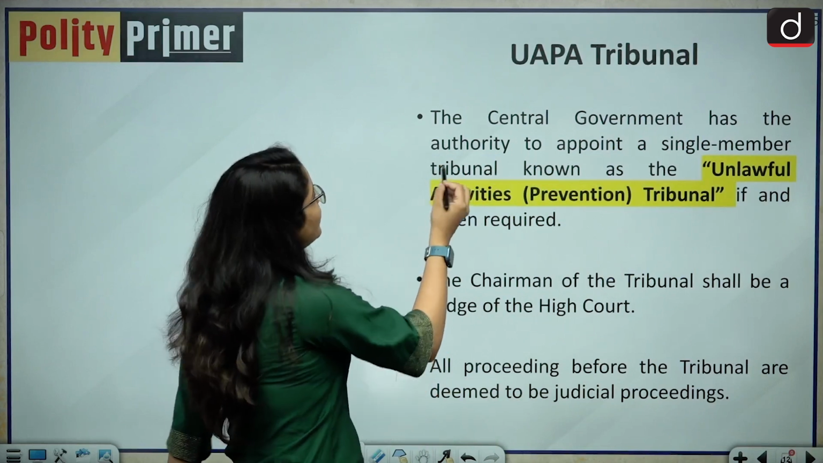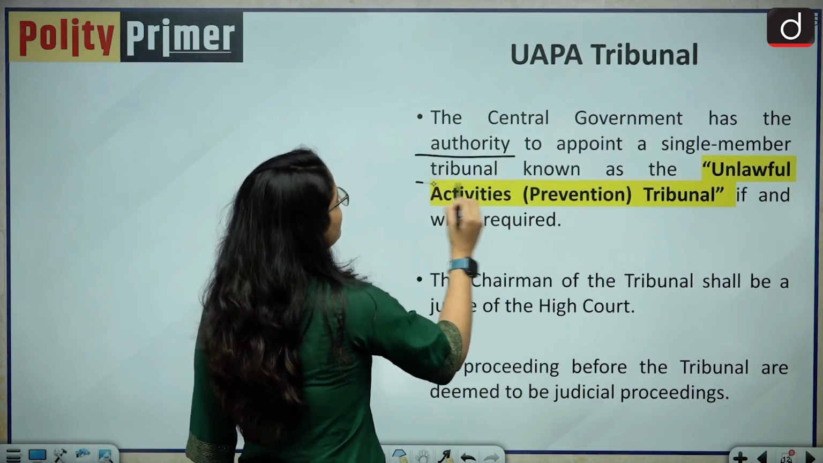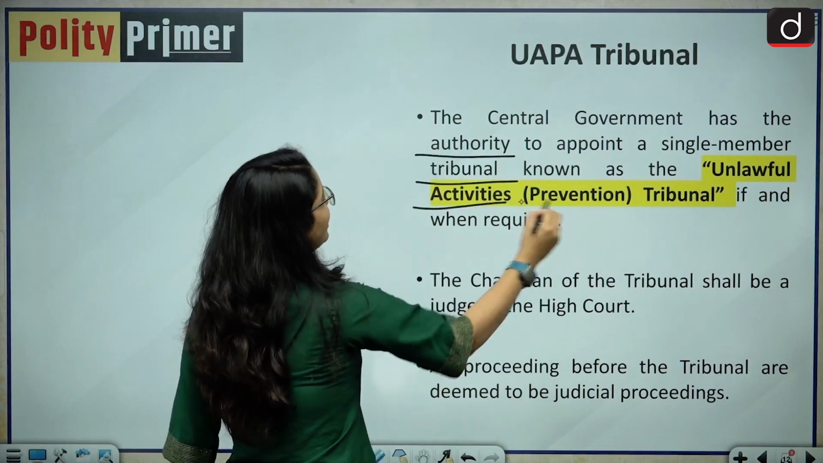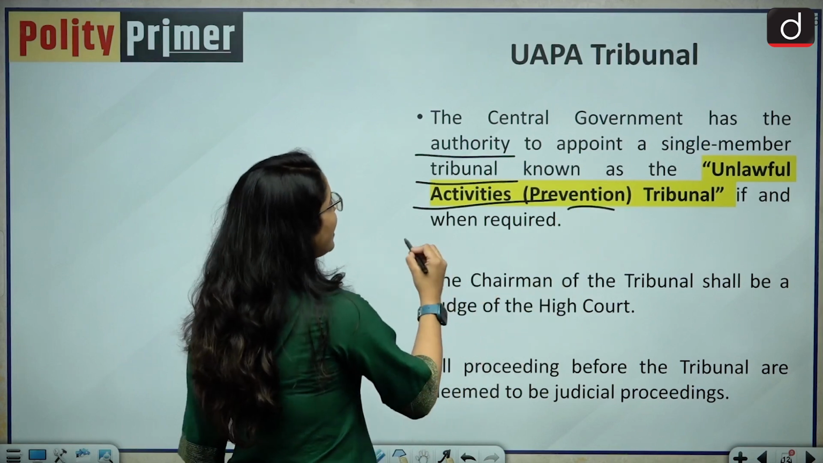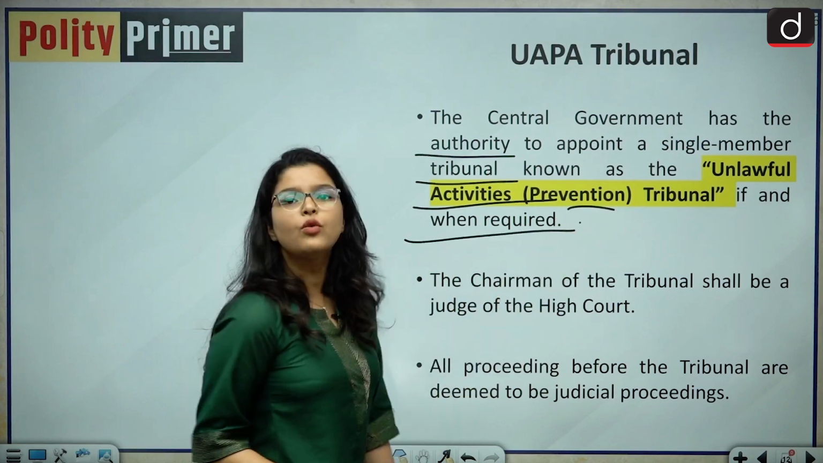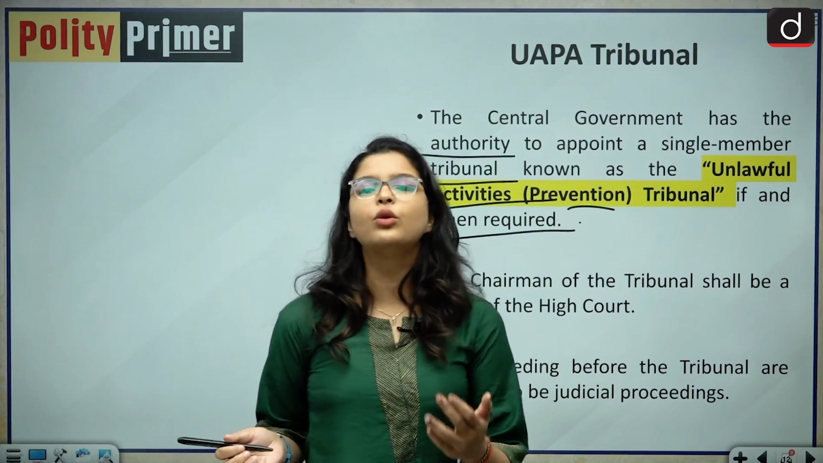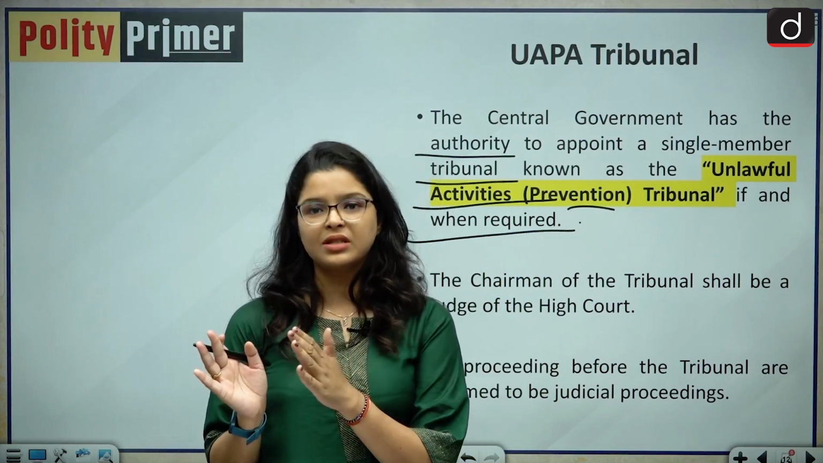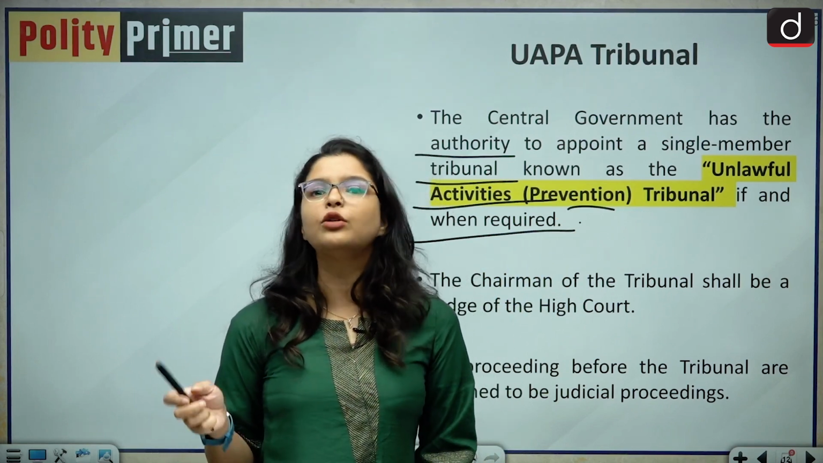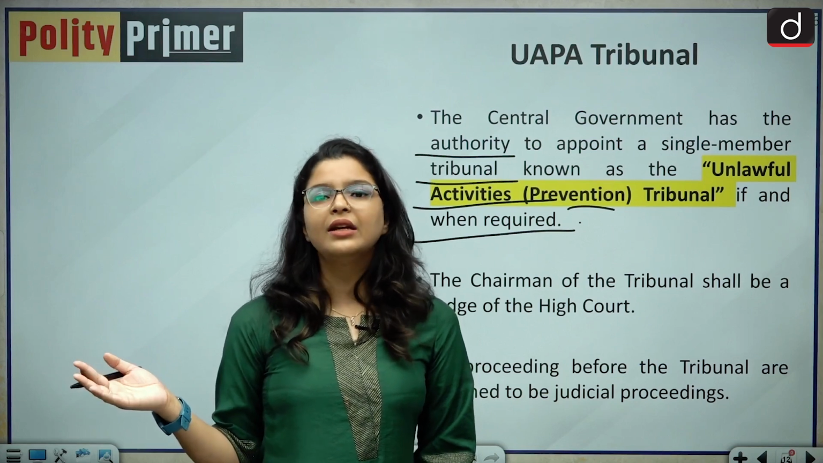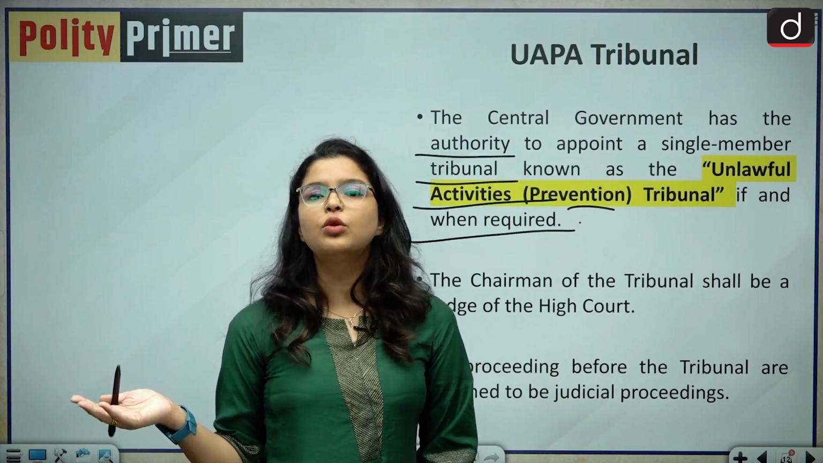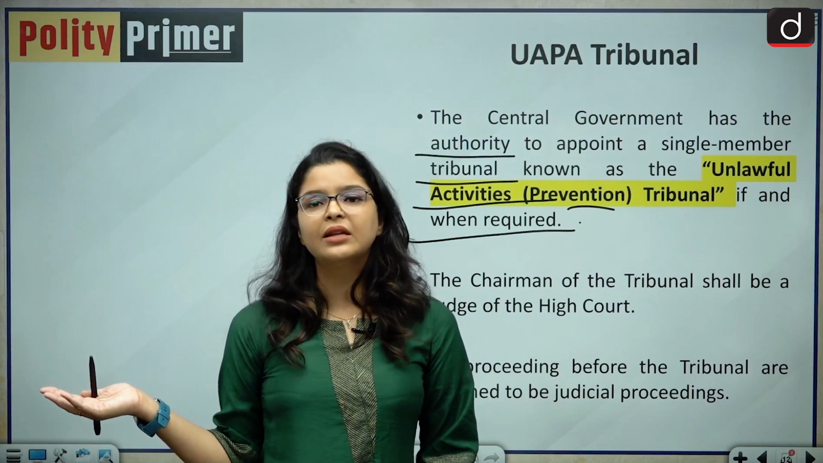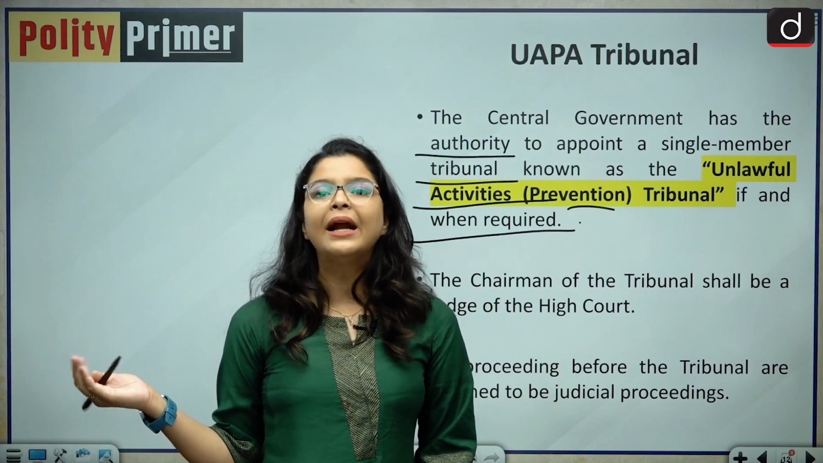Now let us analyze the UAPA tribunal. So the central government has the authority to appoint a single member tribunal known as the Unlawful Activities Prevention Tribunal if and when required. So what was the need of the central government to have this tribunal? Because the Supreme Court stated that you are not giving ordinary jurisdiction to the courts to examine the evidence, to analyze the matter before it.